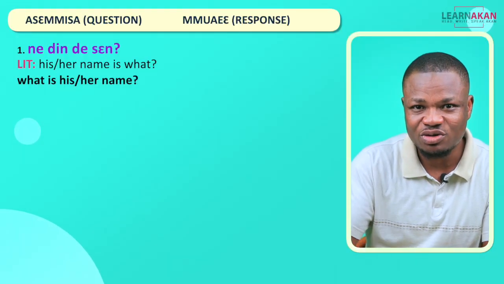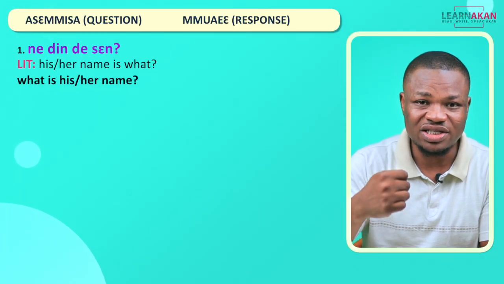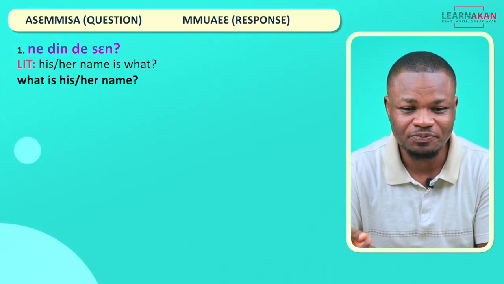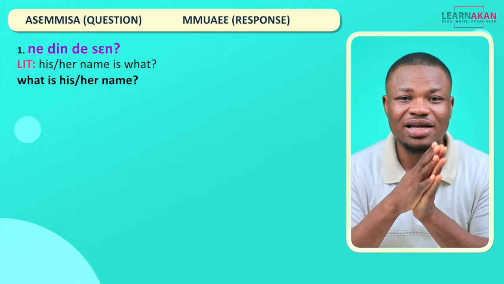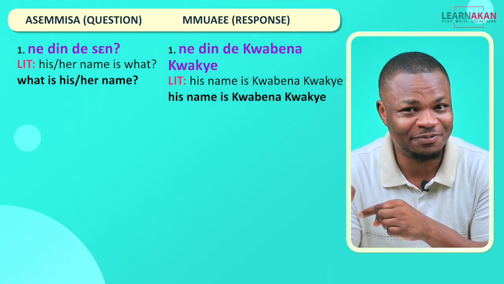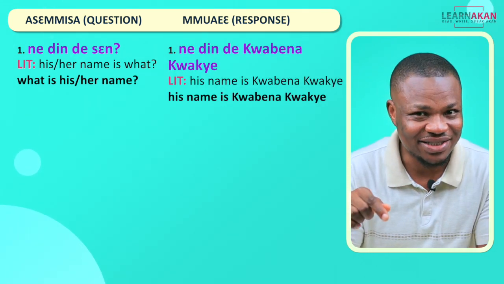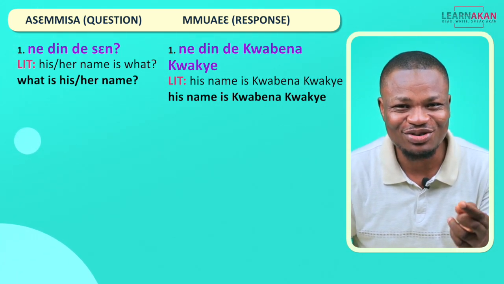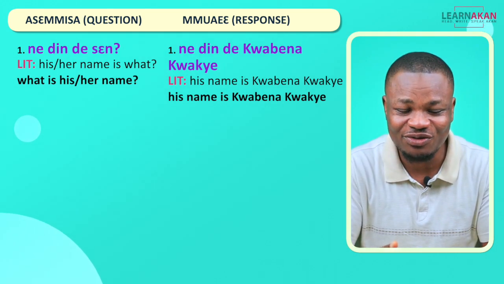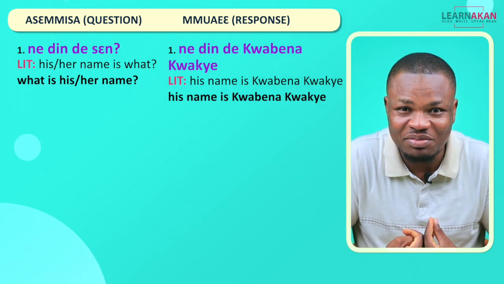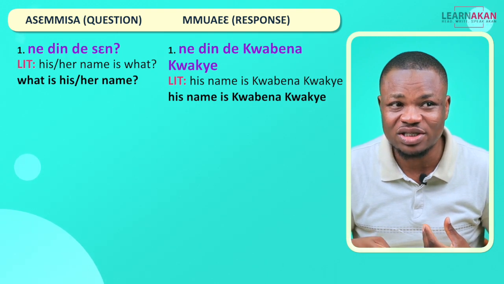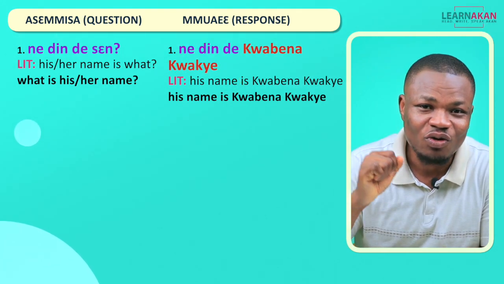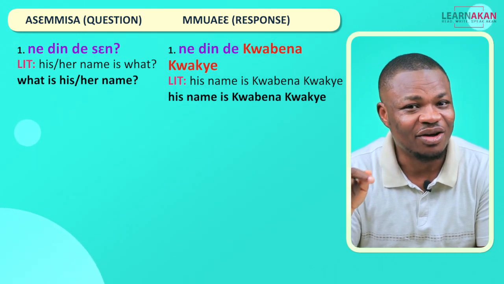Now, as a direct response to this, so if we take the first one, Nedin the same, what is his or her name? To respond to this, you can say Nedin de Kwabena Kwachi. So you are no more answering for yourself, but you are telling me about somebody else's name. So you say Nedin de Kwabena Kwachi, his or her name is Kwabena Kwachi.